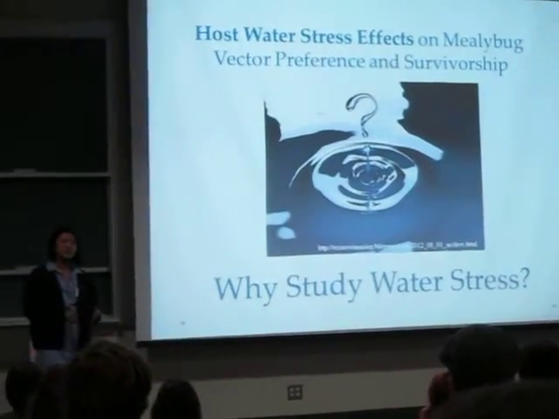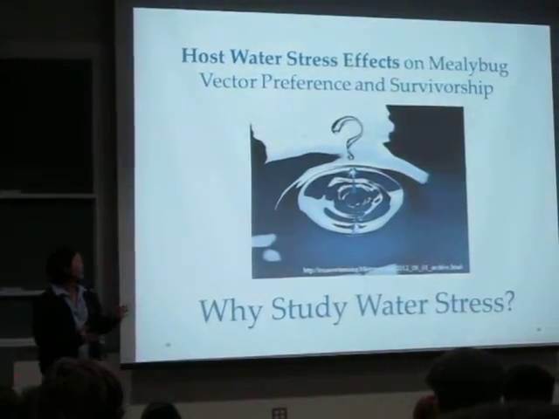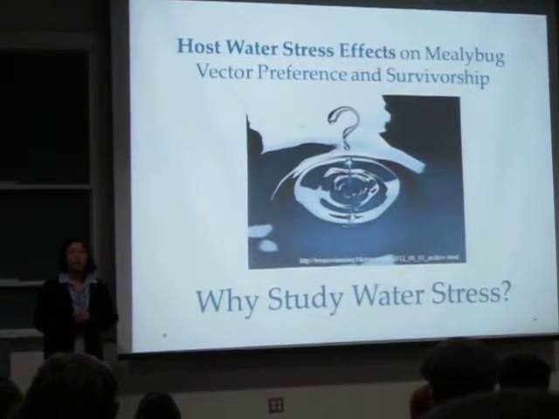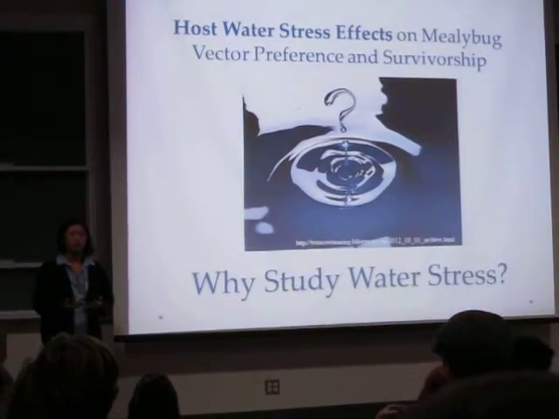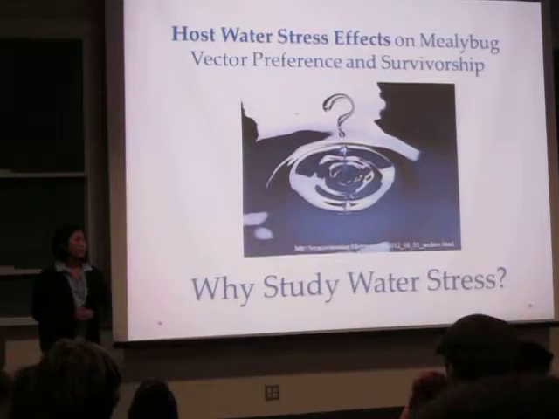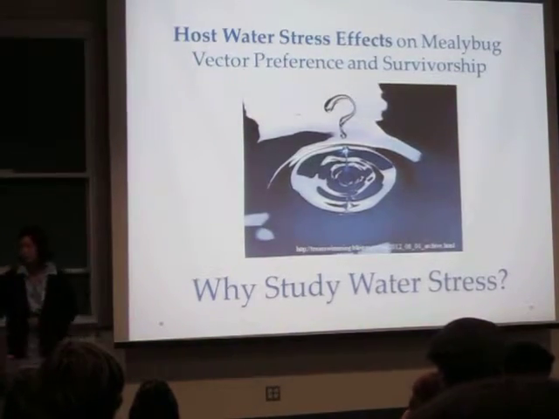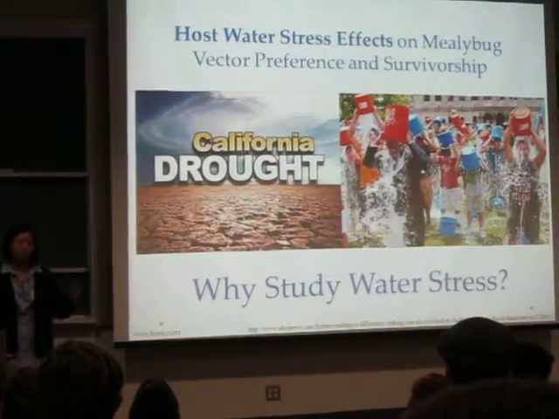As you can see from the title of my project, water stress is a very important part. So water stress in plants is water deficit or limited water availability. Why is this important? Why should we study water stress other than the more obvious reasons?